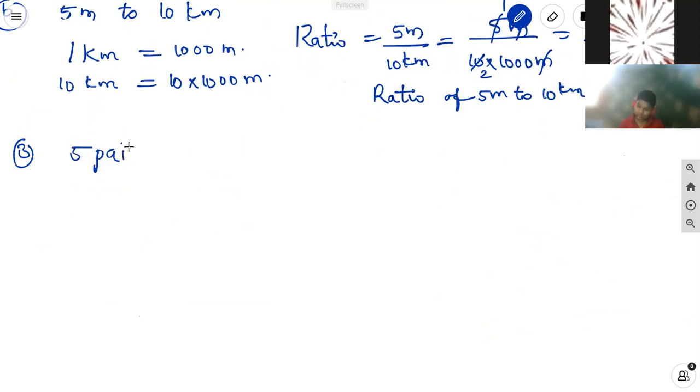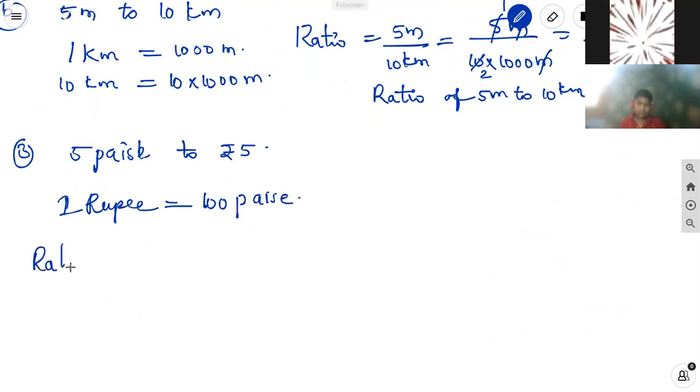Third one, 50 paise to 5 rupees. Both units are not the same, so 1 rupee is equal to 100 paise.